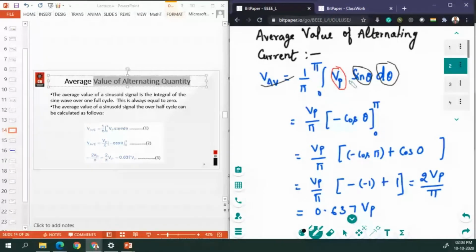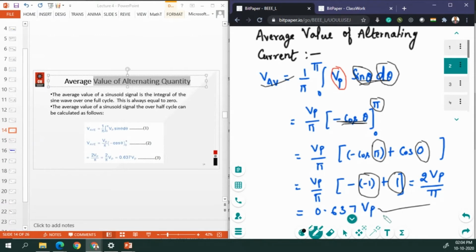When we integrate sine theta, we get minus cos theta, and we put in the limits cos of pi and cos of 0. Cos of pi gives -1, and cos of 0 gives 1. When we solve this equation, we get the value 2 Vp upon pi. So the average value for the first half cycle is 0.637 Vp.